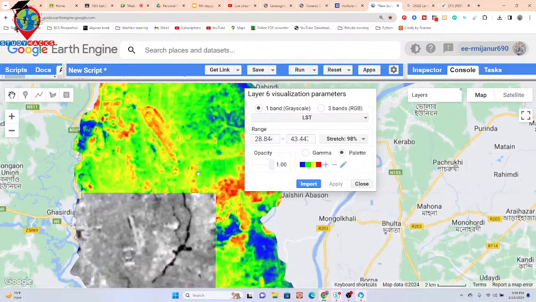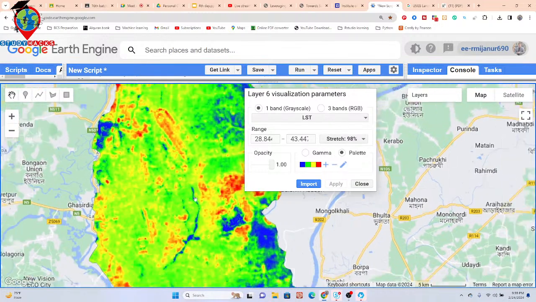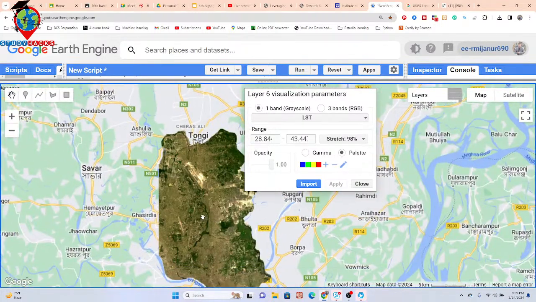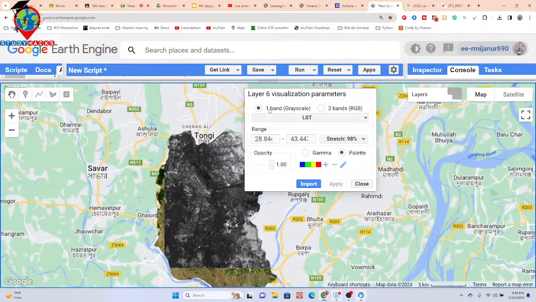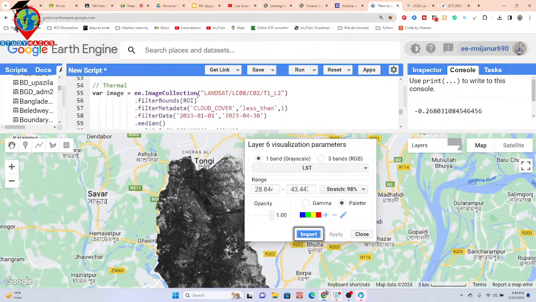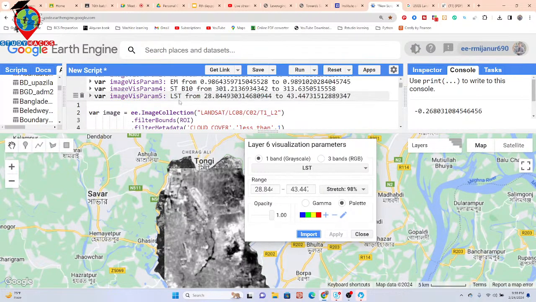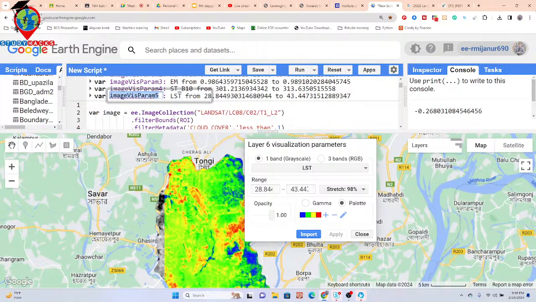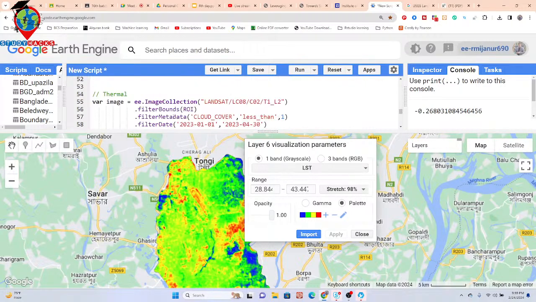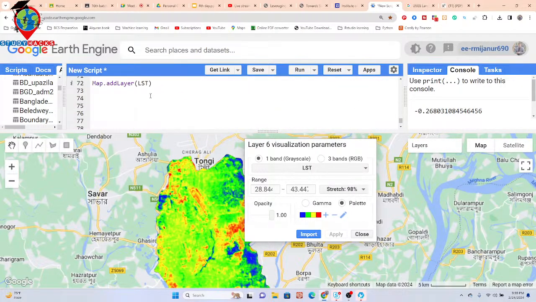we can get this type of map for LST. Okay, so mainly I simply import this. Just click the import and copy this visualization from here, and paste after the object name, and put the layer name LST.